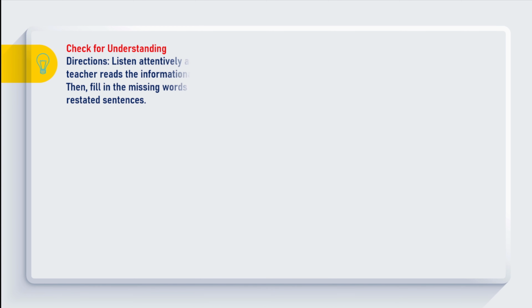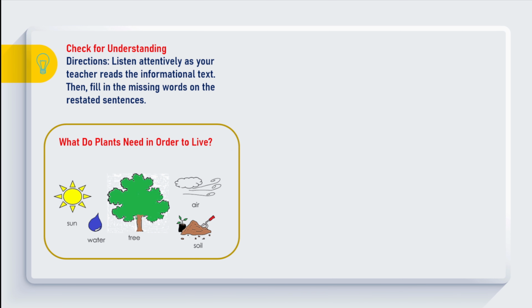Check for understanding. Directions. Listen attentively as your teacher reads the informational text. Then, fill in the missing word to complete the restated sentences. Get ready to listen now. What do plants need in order to live? Like us, plants have needs too. In order to grow, plants need 4 basic things: sunlight, air, water, and nutrients from the soil.